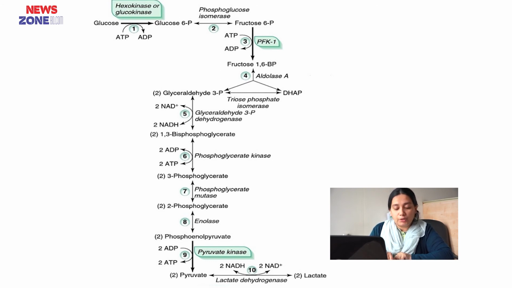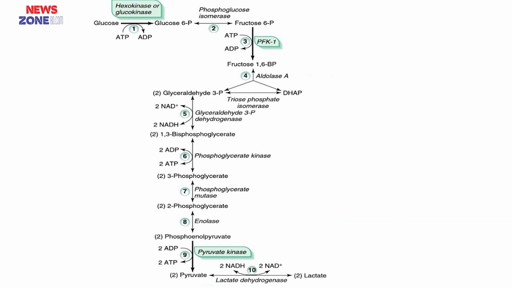This step occurs for regeneration of NAD for the glucose to pyruvate conversion. NADH is used and lactate is formed as the end product, and the enzyme used is lactate dehydrogenase. So, lactate is also regarded as the dead end of glycolysis.